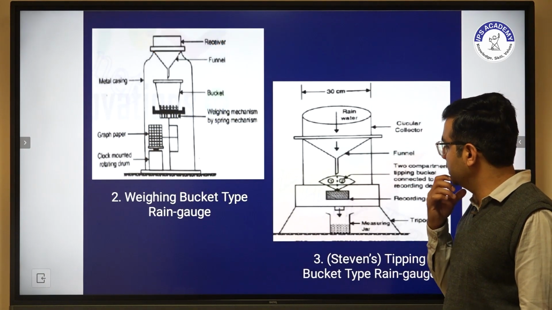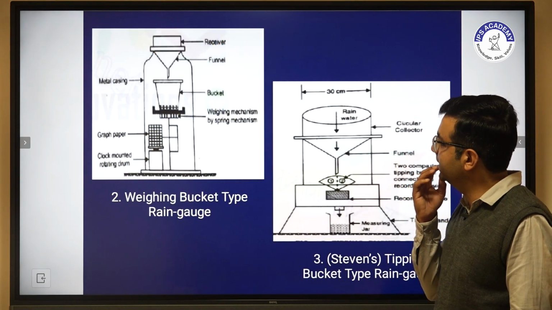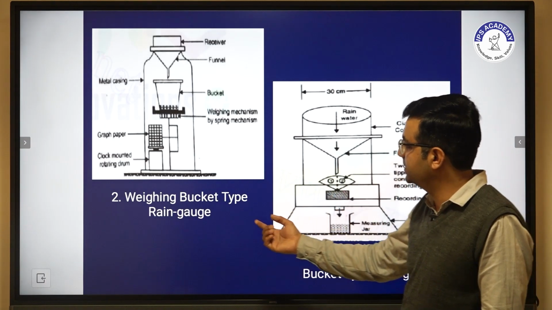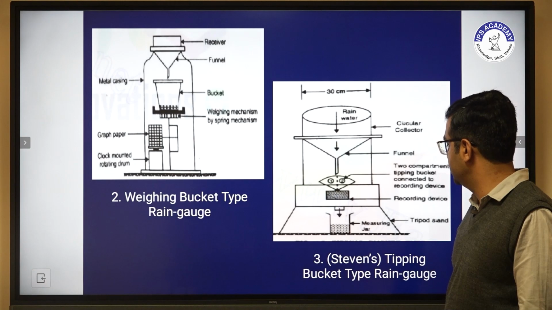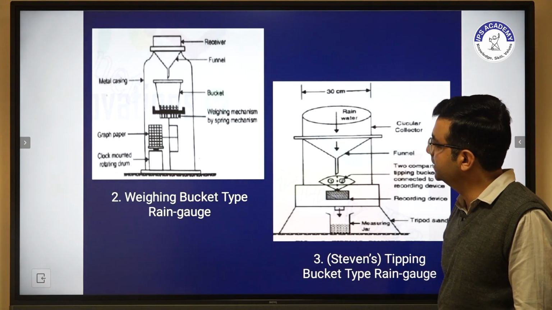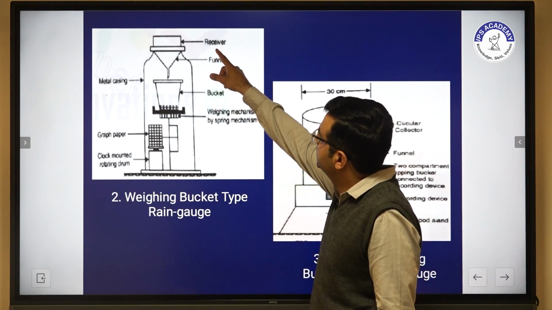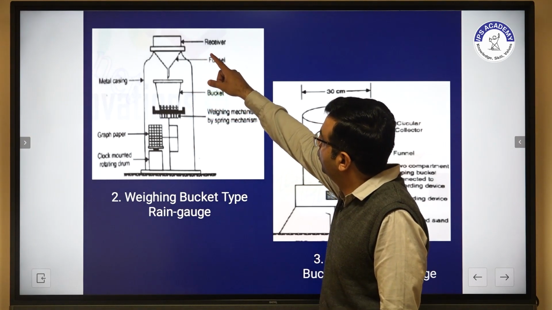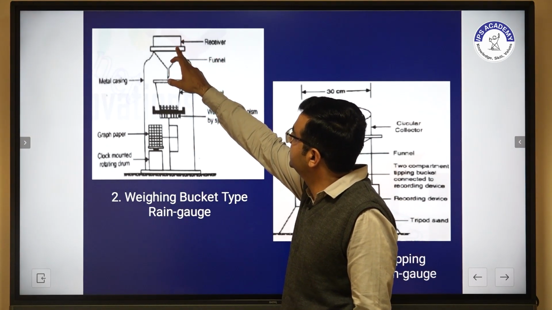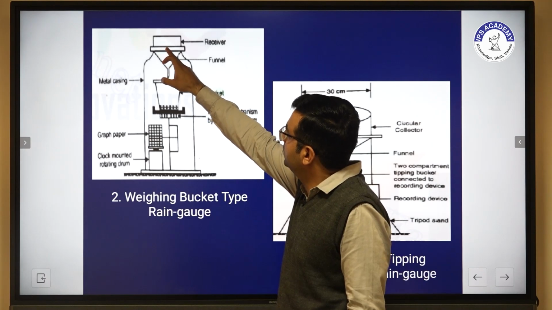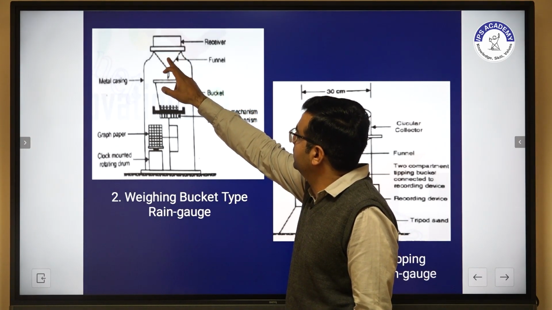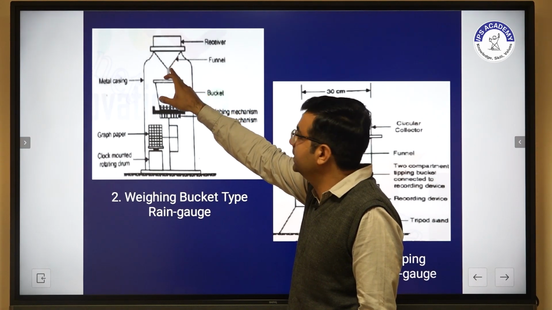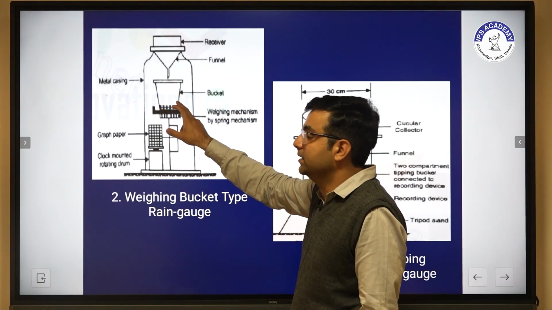Further, we have classified automatic rain gauges into 2 types: first is the weighing bucket type rain gauge, and another one is the Stevens tipping bucket type rain gauge. In this rain gauge, water goes to the receiver first, all the water is collected and transferred to the funnel, and then goes to the bucket.